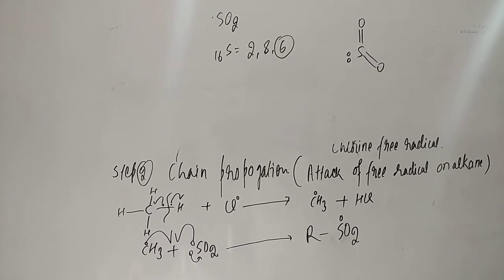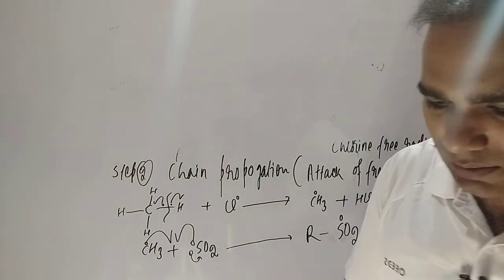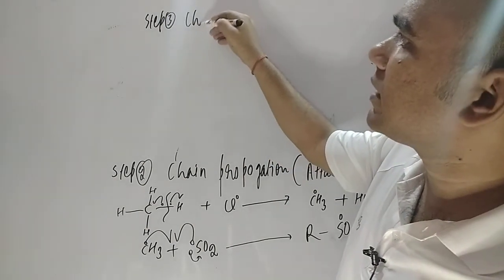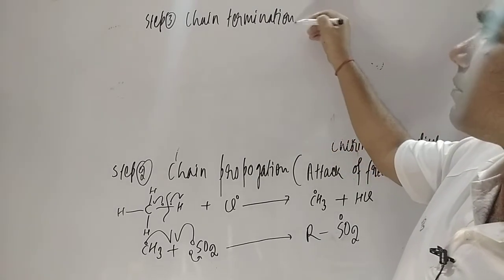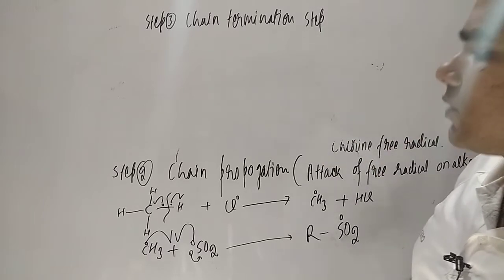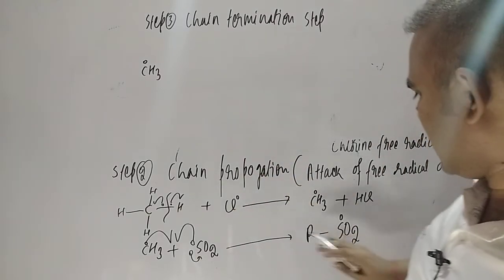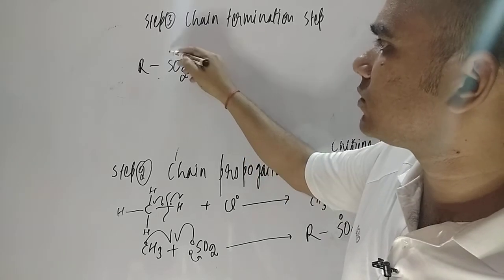Now dear students, the next step, the last step, is the chain termination step. In that step only the product will form. So let us have a look at the last step. The last step, step number three, is the chain termination step. So dear student, how can you understand the chain termination step? Here is the CH3 free radical, and here is RSO2, the free radical.